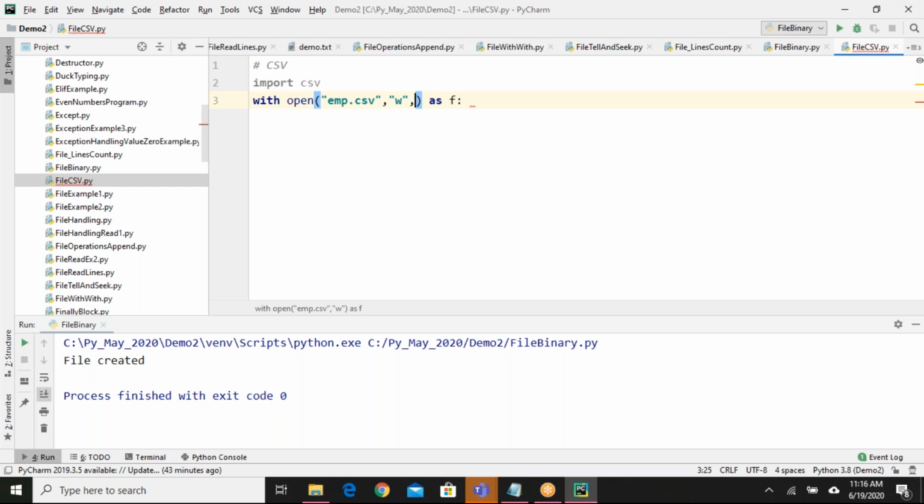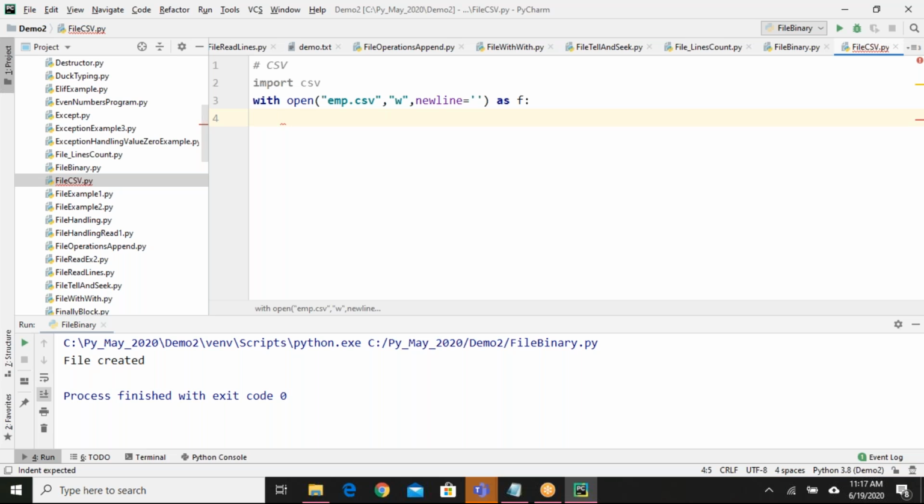I want to specify one more property here. newline equals to empty string. If I don't mention this newline character, when I'm trying to write every row, it may come into the next line. Okay, so except newline, we know the remaining part. With open, I have provided one file name emp.csv, and I'm mentioning w. W means write mode. Okay, done.